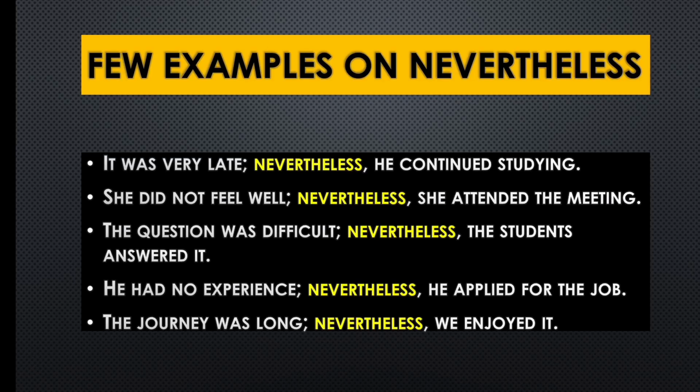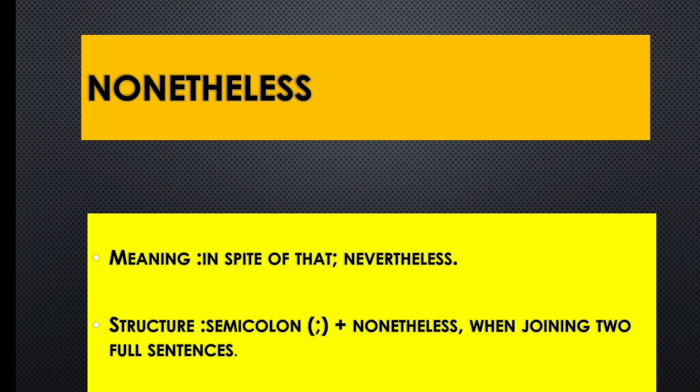So, my dear students, look at the structure here. First part of a sentence: it was late. After that, there is a semicolon, and after the semicolon the word nevertheless. After nevertheless, there is a comma. Am I right? So this is how the structure is: first part of a sentence, then semicolon, then nevertheless, then a comma. This is a structure we have to keep in our mind. Now the next conjunction that I'm going to focus on is nonetheless.